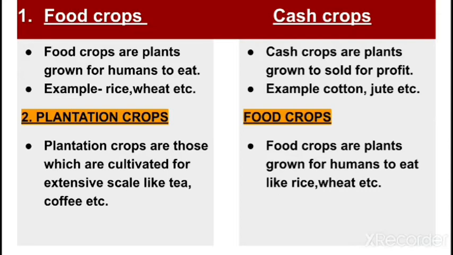Next, question number 2, differentiate between plantation crops and food crops. So the answer you will write, plantation crops are those which are cultivated on an extensive scale like tea, coffee. And in the food crops you will write, food crops are plants grown for humans to eat like rice, wheat, etc.